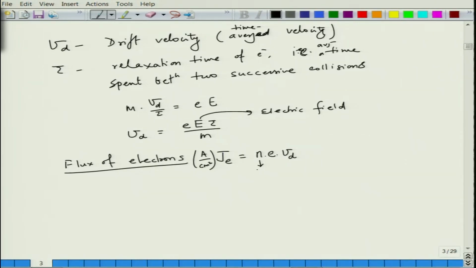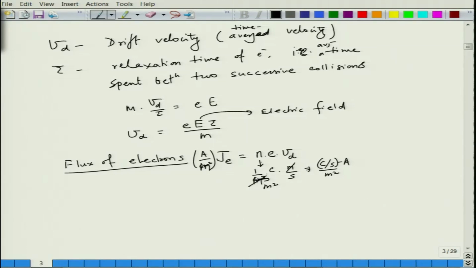Now, this N is in per centimeter cube, E is Coulomb, Vd is meter per second, so this cancels with this, and this becomes m square from m cube. So, what we have essentially is Coulomb per second per meter square, and Coulomb per second is the ampere.